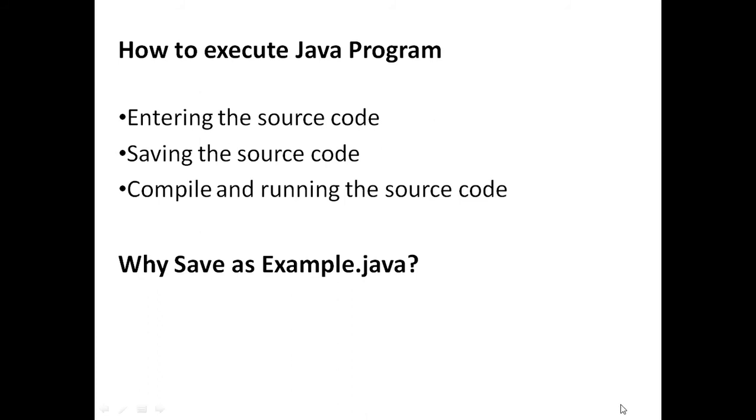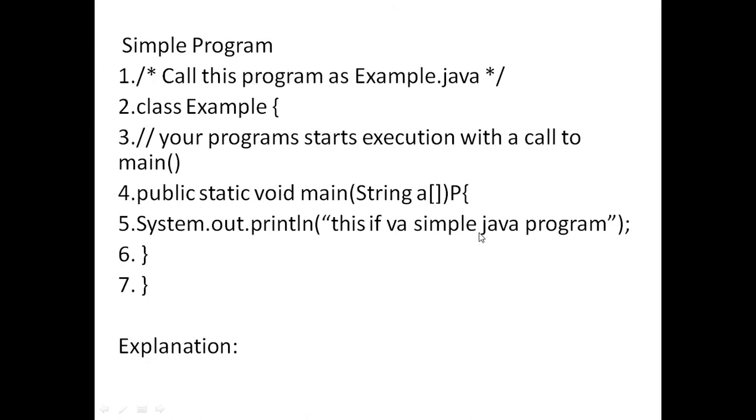That is identified: the execution starts from main. So the class where the main function is stored has the same name as our Java source code. That's why Example.java is given here, to avoid the ambiguity, so that the Java virtual machine easily identifies it and execution starts from there.